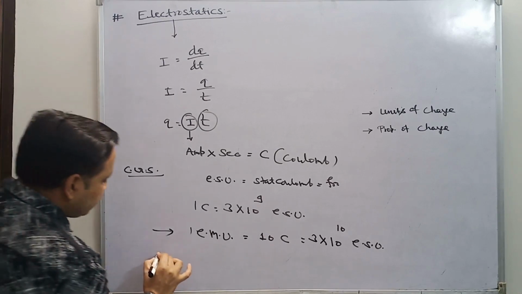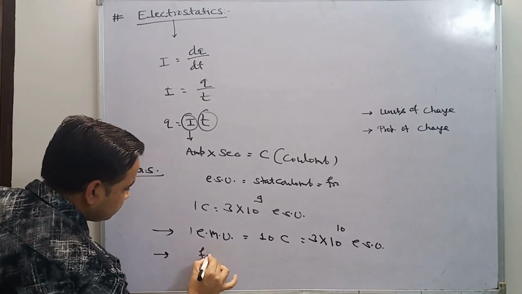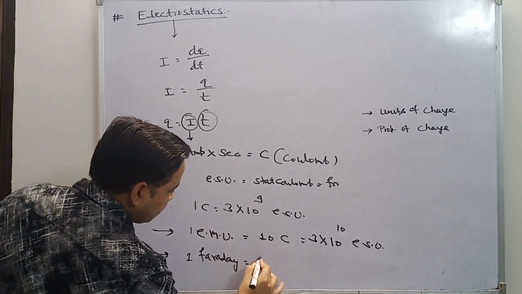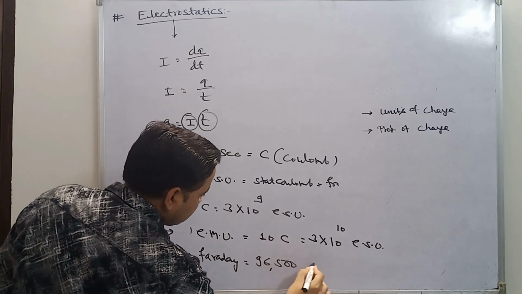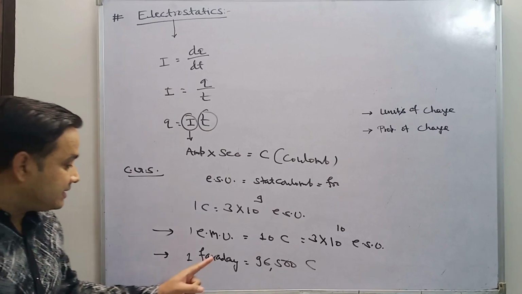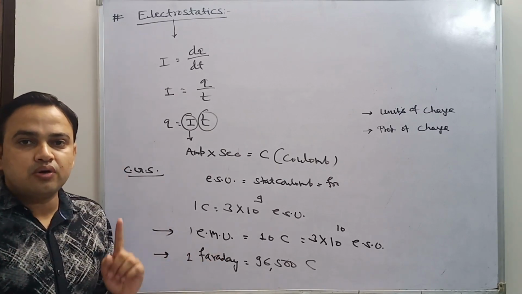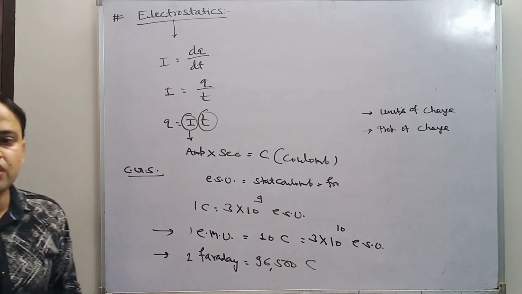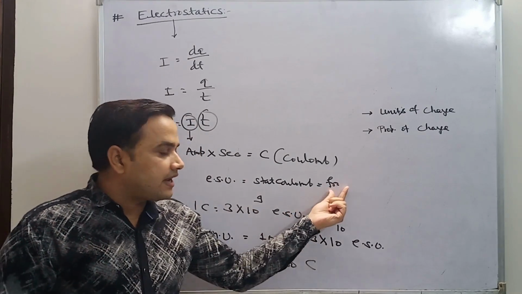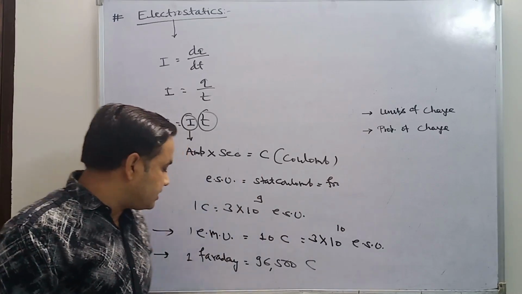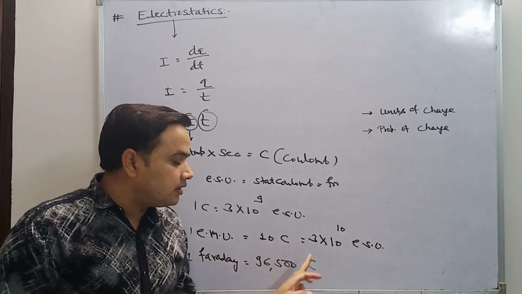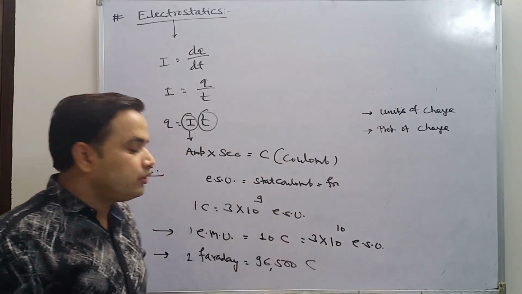There is another unit which is known as Faraday. 1 Faraday is 96,500 coulomb. This is known as the biggest unit of charge. I have already told you that the smallest unit of charge is Franklin, and the biggest unit of charge is Faraday, and 1 Faraday is equal to 96,500 coulomb. So these are the units of charge.